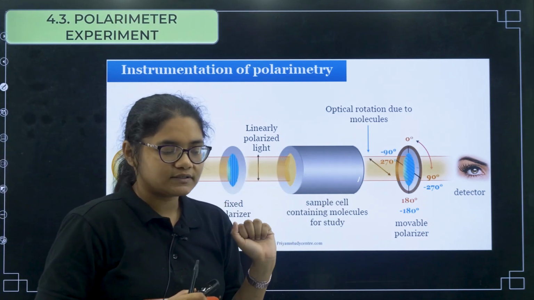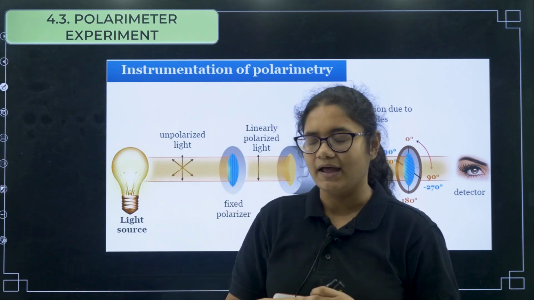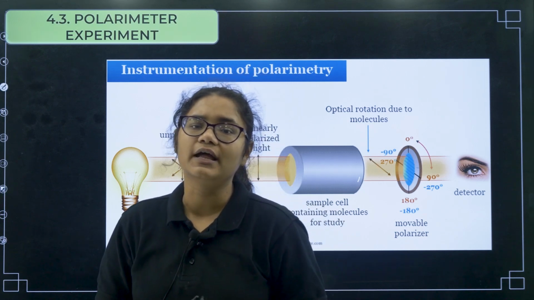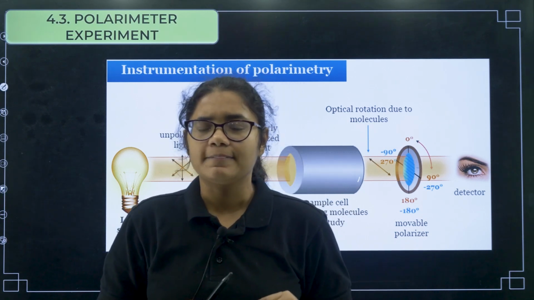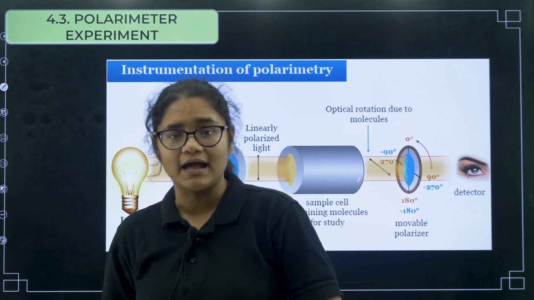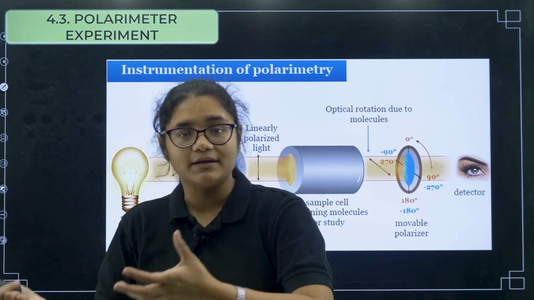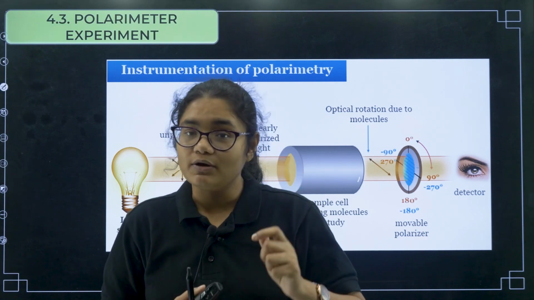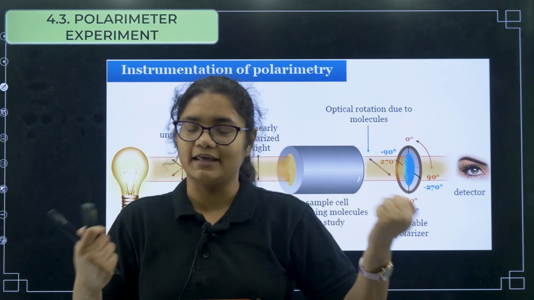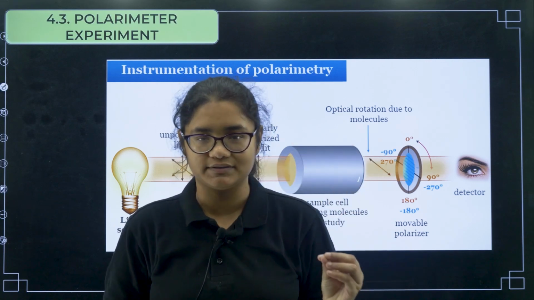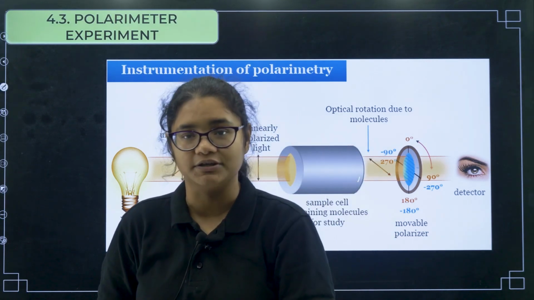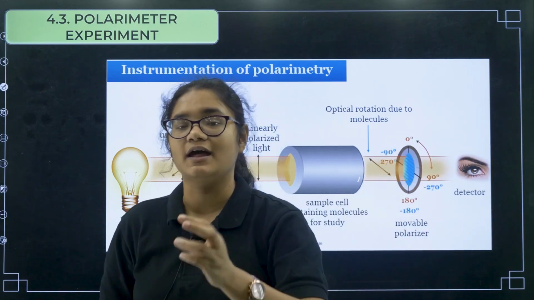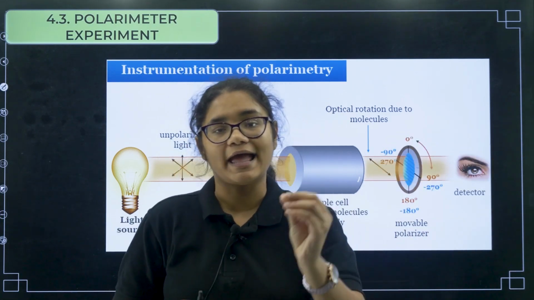Now suppose we are sitting in the exam, and we have got this question: two molecules are given to you, A and B, and it is told to find out which is optically active. Then what do we need to do? We have to go to the lab and check the sample and then tell whether it is optically active or not, right? That is not possible. Because of this, the scientists, they are very brilliant. They have given some conditions. On the basis of those conditions, without even going to this plane polarized experiment, we can say whether the compound is optically active or not.